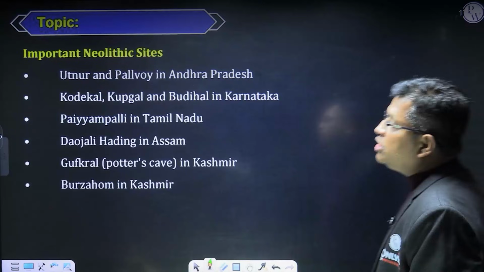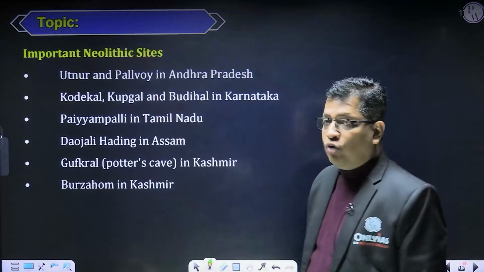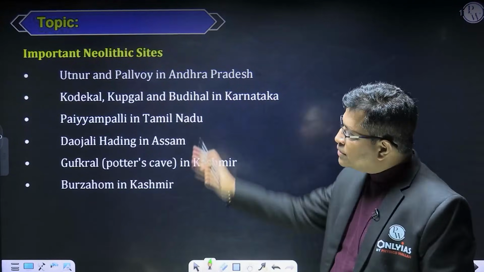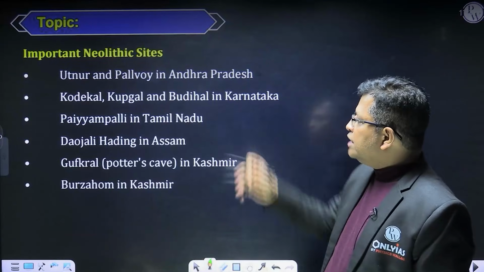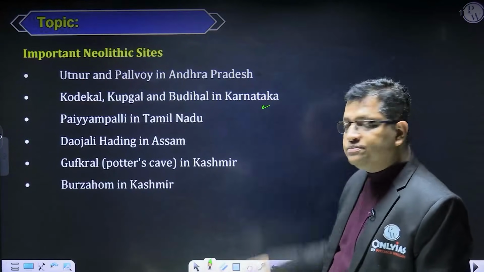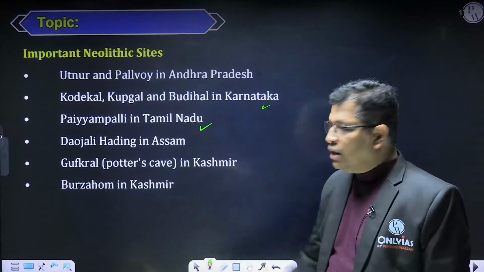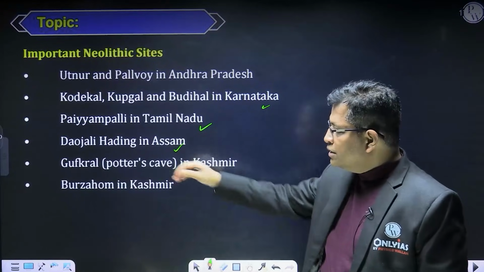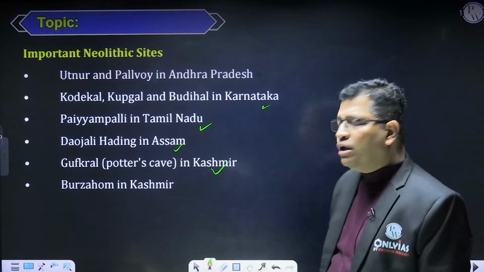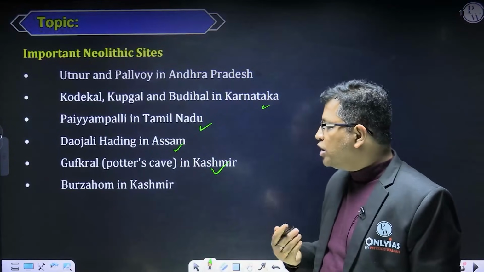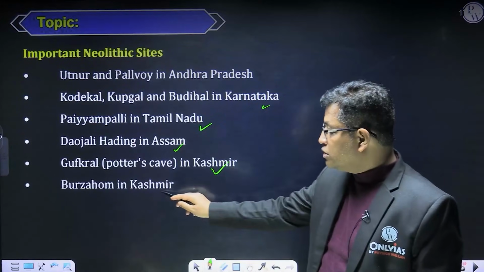So important Neolithic sites are Utnur and Palavoy from Andhra Pradesh. Then Kodekal, Kupgal and Budihal are from Karnataka. Paiyampalli is from Tamil Nadu. Daojali Hading is from Assam. Then Gufkral is from Kashmir. The literal meaning of Gufkral is potter's cave, and Burzahom is also in Kashmir.